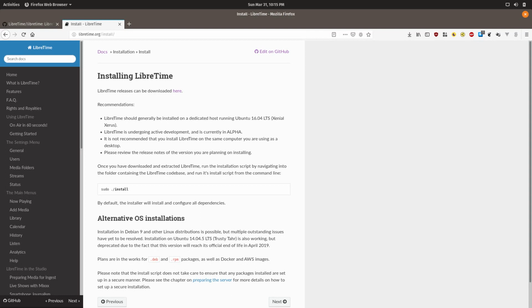To run LibreTime, your server will need 1 GB or more of RAM and at least 10 GB or more of storage for the OS and files. You also probably want to point a domain at your new server so that people can access it aside from the IP address. We're going to assume that you have this set up before we get started.